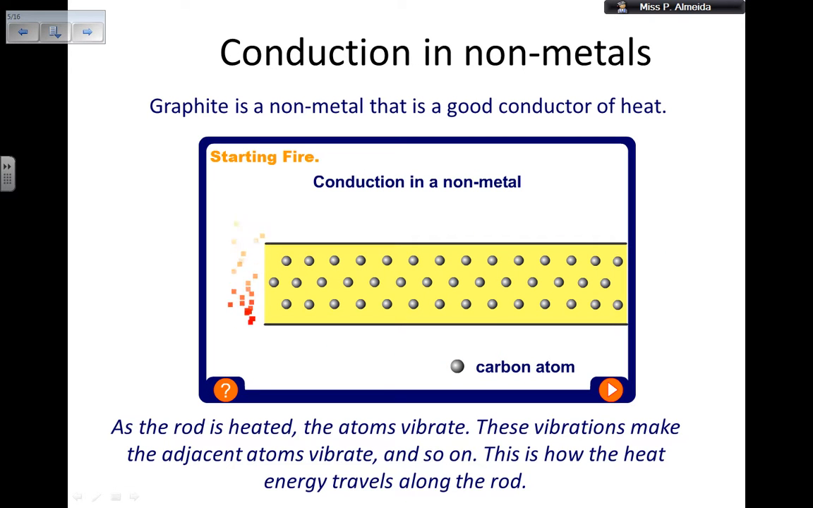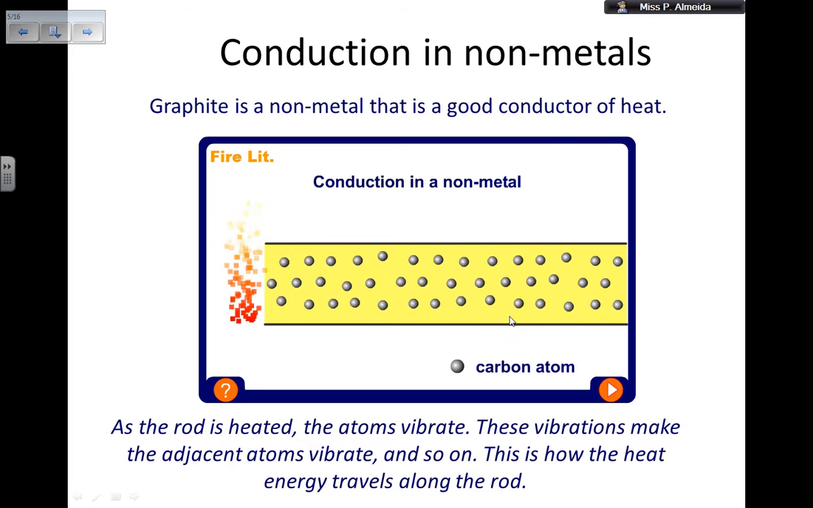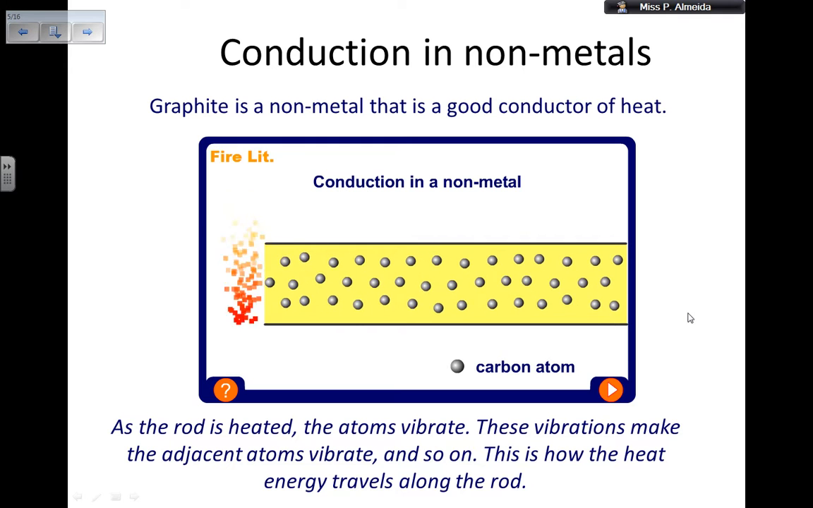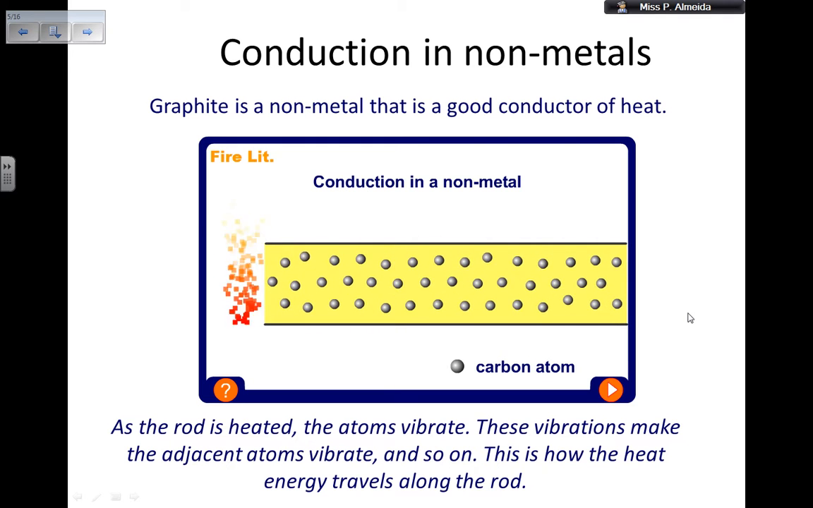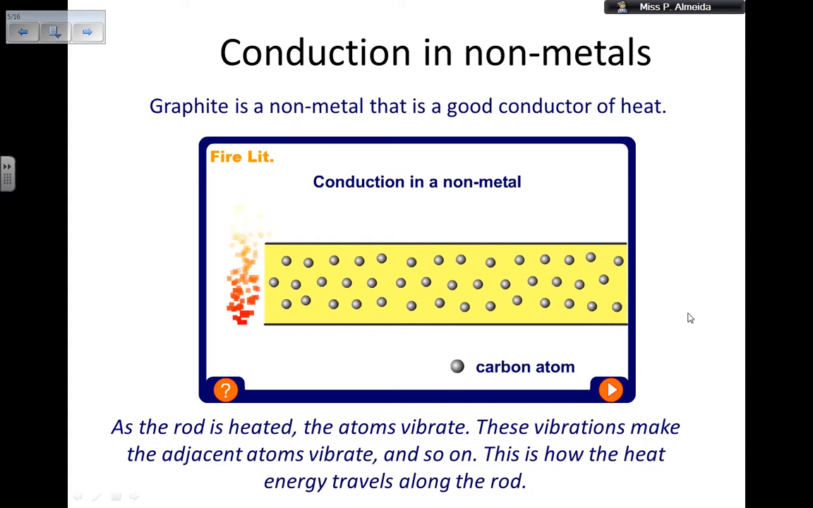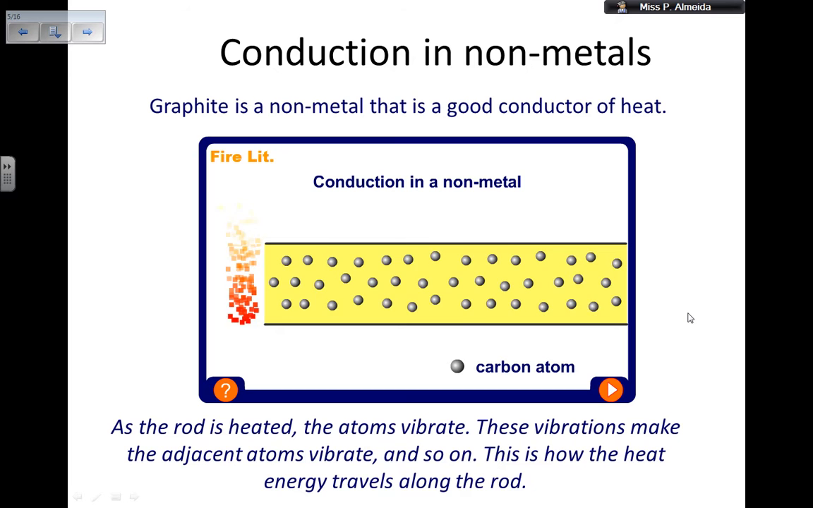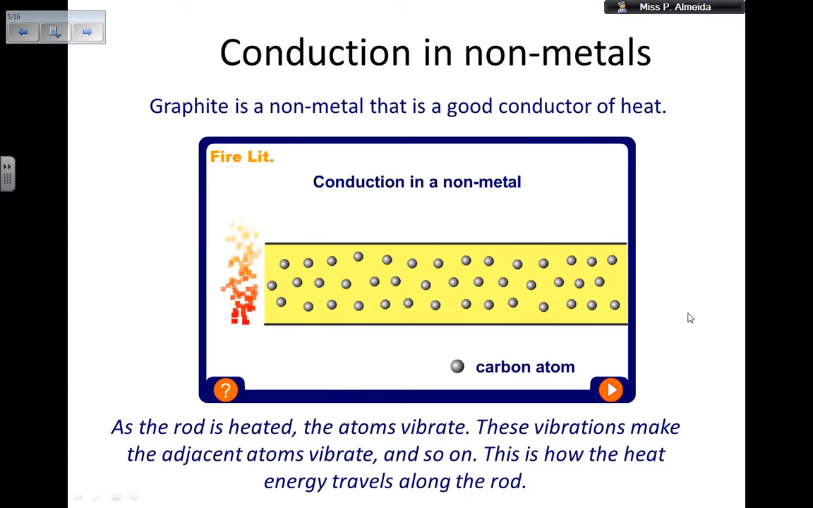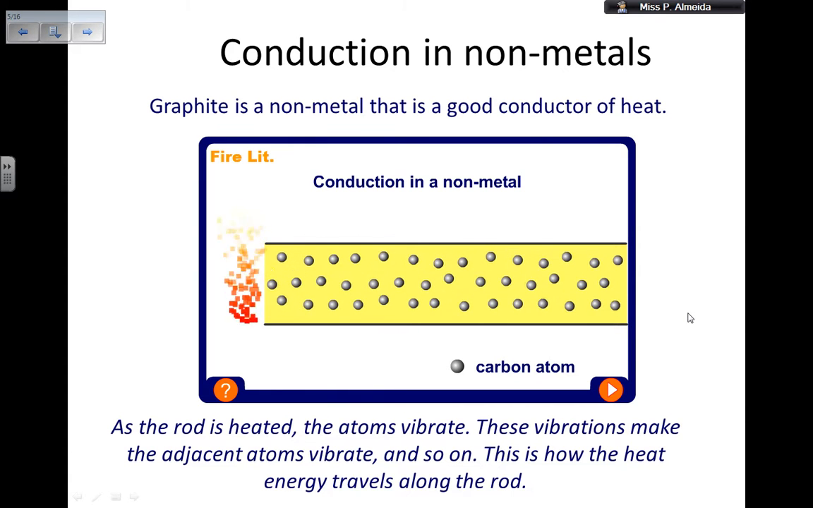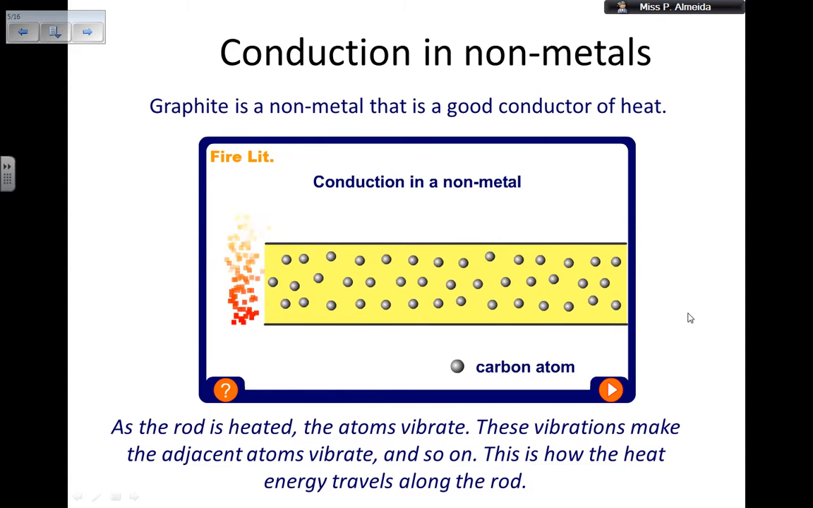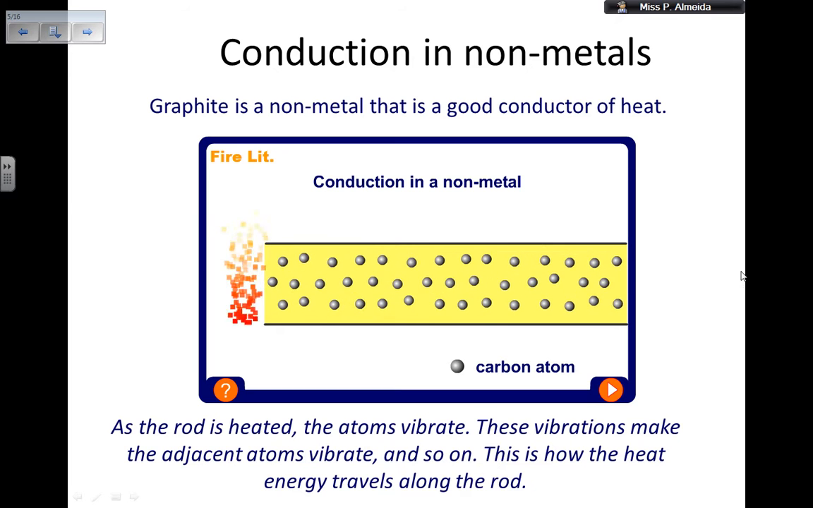Now, conduction in metals. As you can see, I'm heating up one side of my rod, for example, and the vibrations are being passed on, okay? This particular slide is not mine. I think it's from Boardworks. So this is how conduction in a non-metal happens, okay? You are heating a rod, the atoms are vibrating more and more, the vibrations make the adjacent atoms vibrate and so on, and this is how heat energy travels along the rod. So it travels from hot to cold, okay?